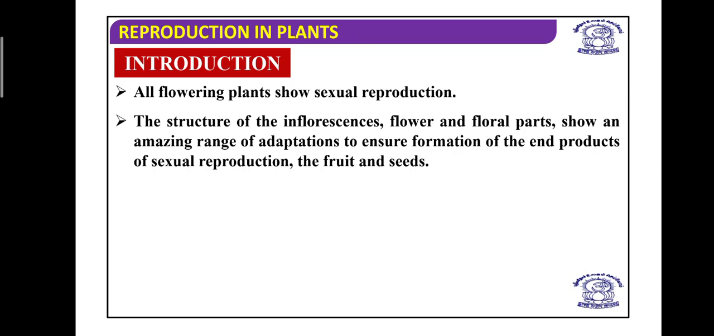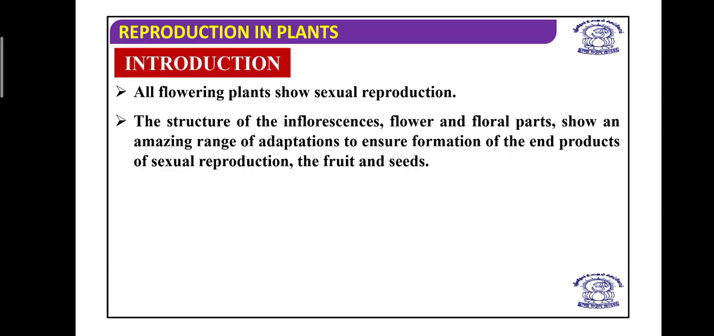Now, if we talk about angiosperm, the structure of inflorescence means it is a group of flowers in which several flowers are arranged on a floral axis. Then it is known as arrangement of flowers on a floral axis, that is inflorescence. The structure of a flower and other floral parts give an amazing range of adaptations that ensure formation of end products of sexual reproduction. And what are the end products of sexual reproduction? Fruits and seeds.